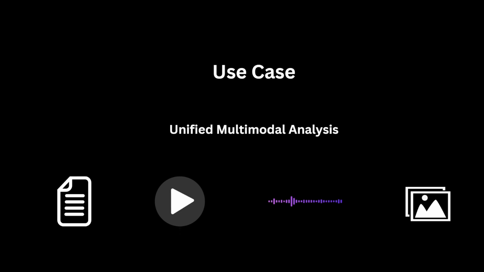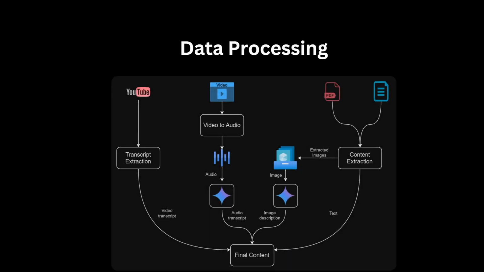Yeah, correct. Our data processing pipeline efficiently handles diverse data formats such as video, audio, images, and documents. Each format undergoes specialized preprocessing, transcription of videos, audio extraction, content parsing, and image analysis before being seamlessly integrated into a unified context. This structured approach ensures optimized input for the Gemini model, enabling accurate and insightful responses. So it's like your messy desk getting organized. Everything gets sorted, tagged, and ready for easy access. No more sifting through piles of files. Just pure, efficient processing for Gemini to work its magic.